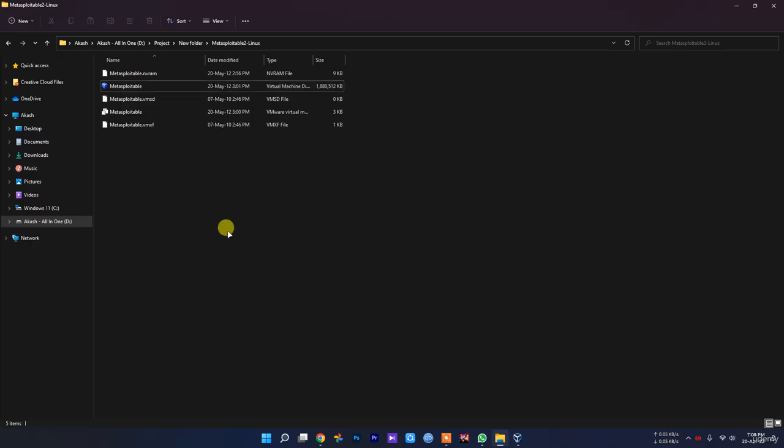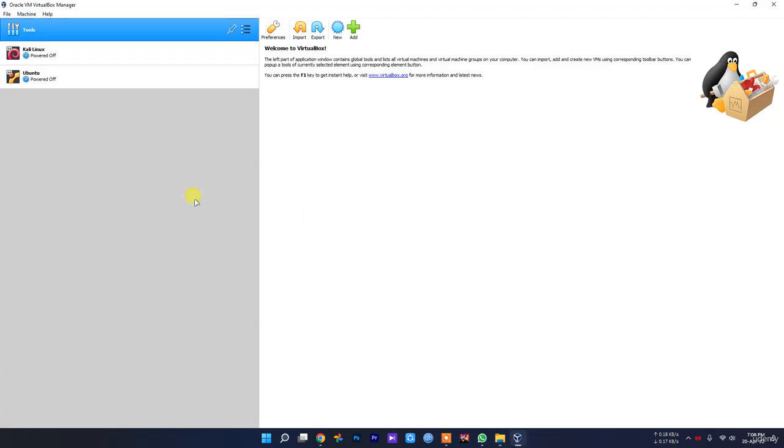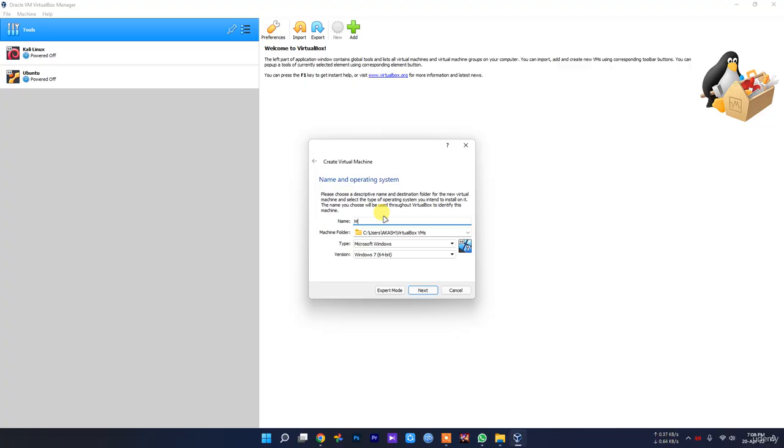What you need to do is create a new virtual machine. So just click New, name it Metasploitable, search for Linux and select Ubuntu. This is based on Linux, and select the version according to your system.